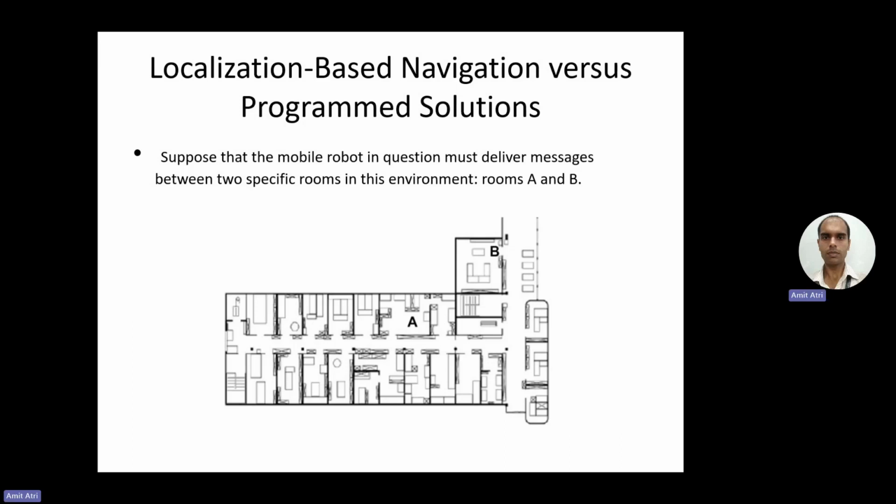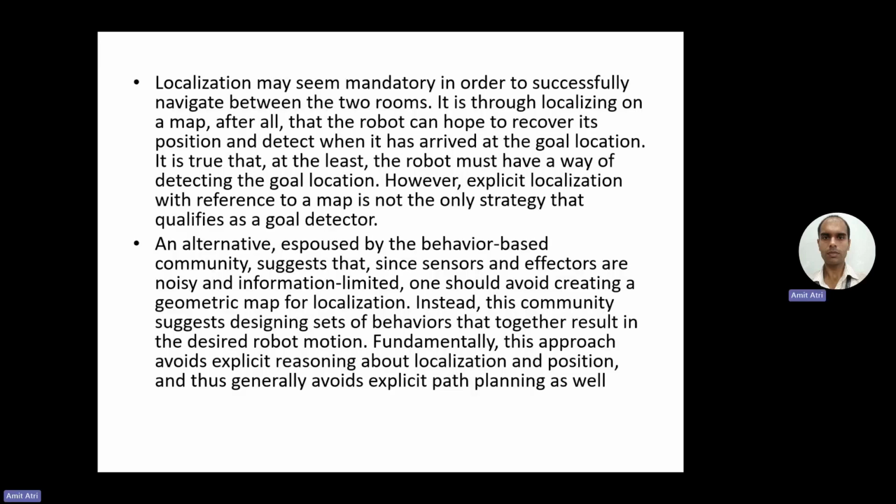Some type of activity is planned, or some type of message it has to deliver. For that it has to move between these two points. Now here two types of approaches are there. Localization may seem mandatory in order to successfully navigate between the two rooms, room A and room B.